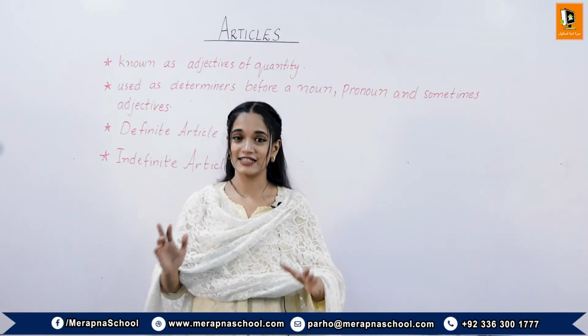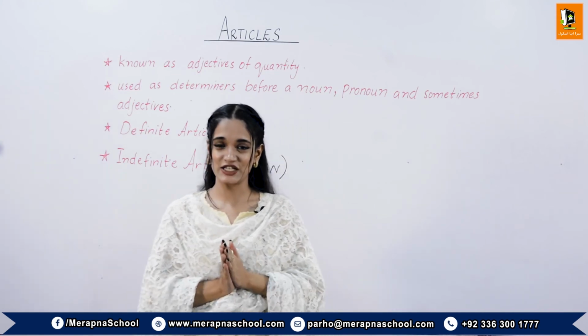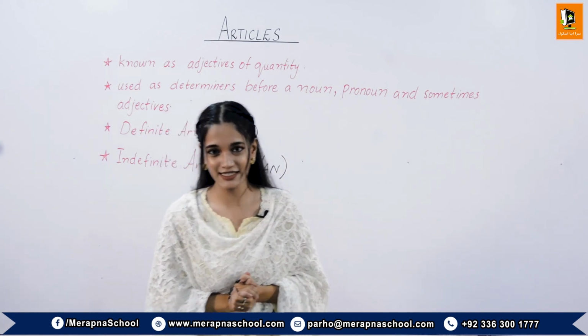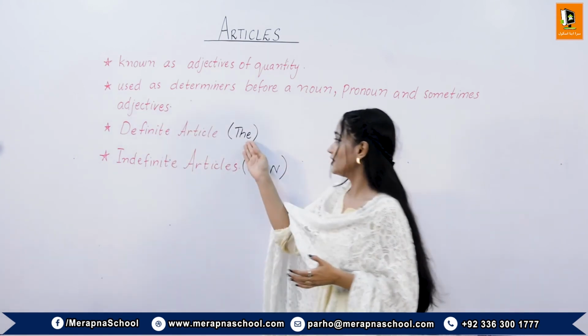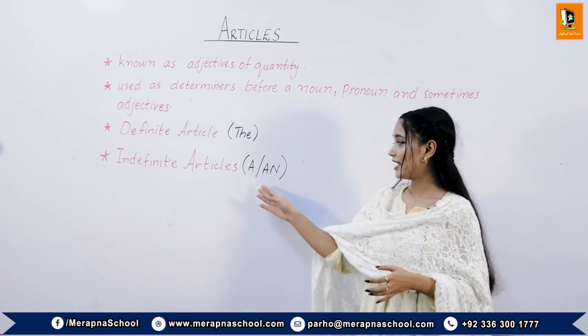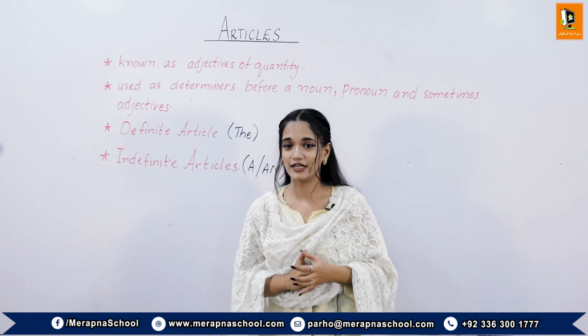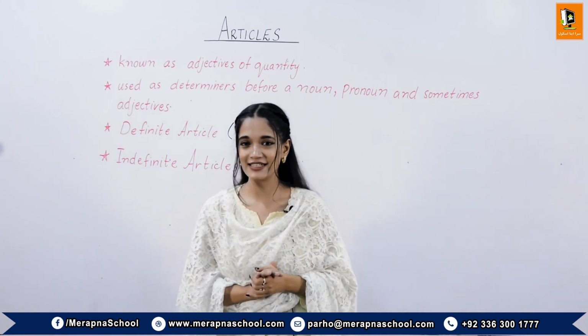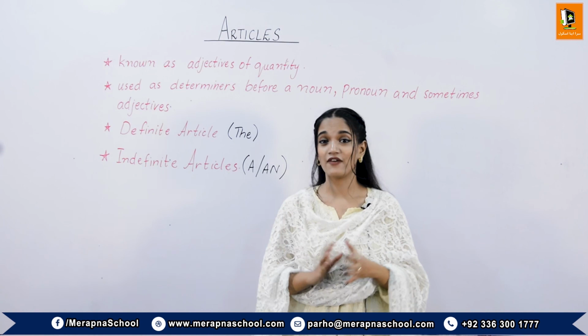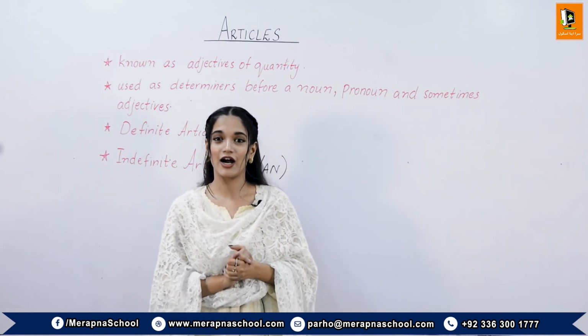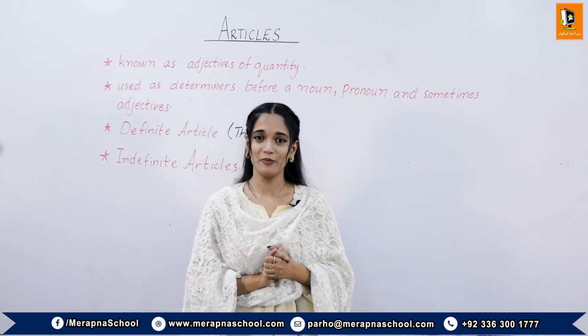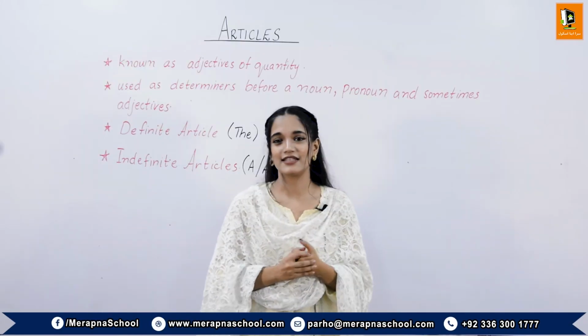Okay students, that's it for this session. In this session, we have learned about the articles. We have learned that the is a definite article, a and an are indefinite articles. We have also learned the uses of definite and indefinite articles, and where articles are omitted in sentences. That's it for today.